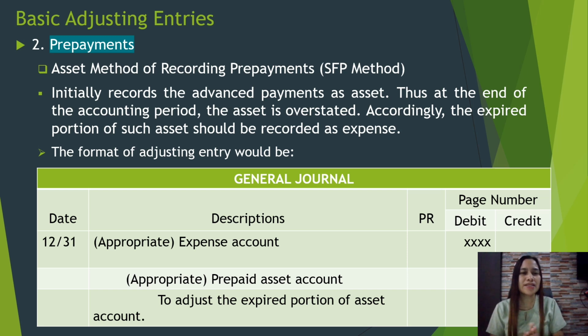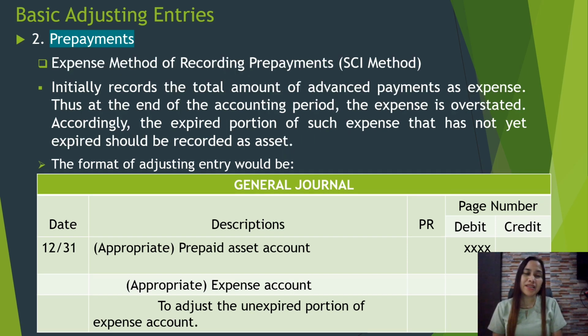So this is the asset method of recording prepayment, from initial recording of the asset as advance payment to recording the adjustment by deducting the expired portion from the prepaid asset through recognizing expense for the portion being incurred or consumed.